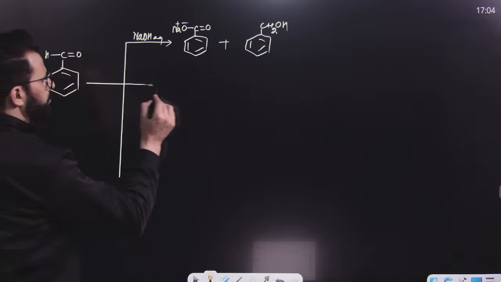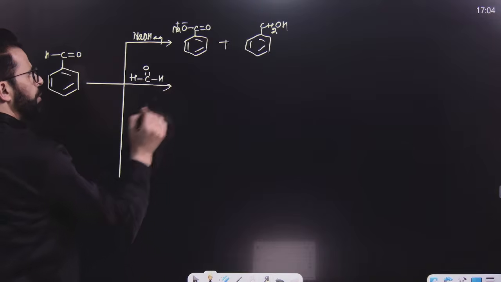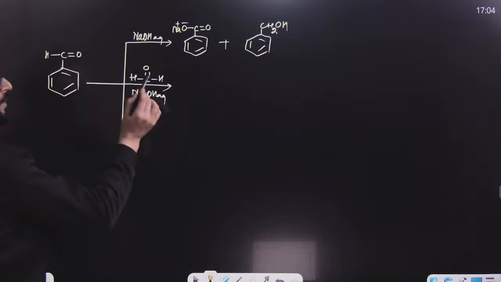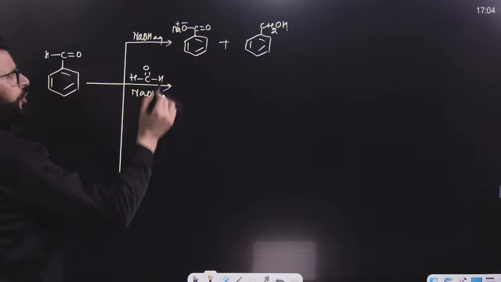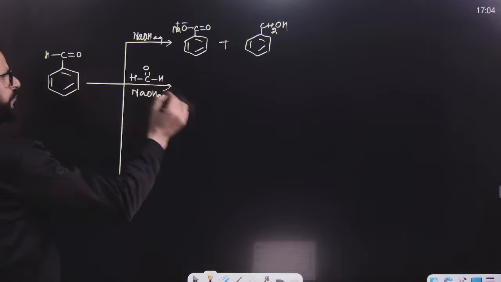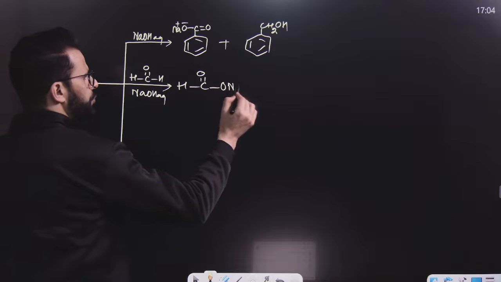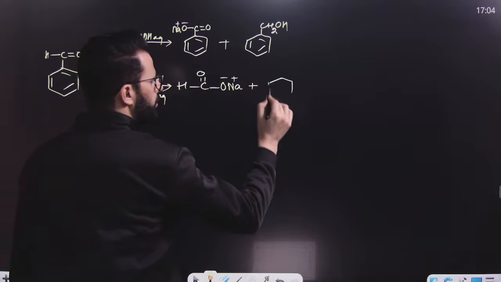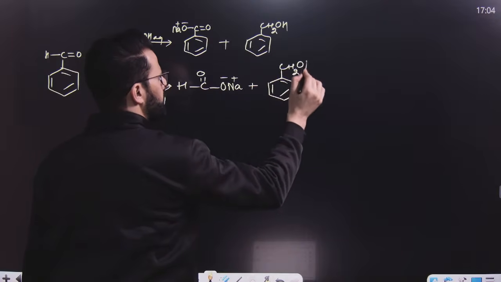But if we want to perform crossed Cannizzaro, then both these aldehydes should not have any alpha hydrogen. Then what will be the product? This is more reactive towards nucleophilic addition reaction. This is less. The one which is more reactive towards nucleophilic addition reaction is oxidized, and the other one, which is less reactive towards nucleophilic addition reaction, is reduced. So it will be like this.